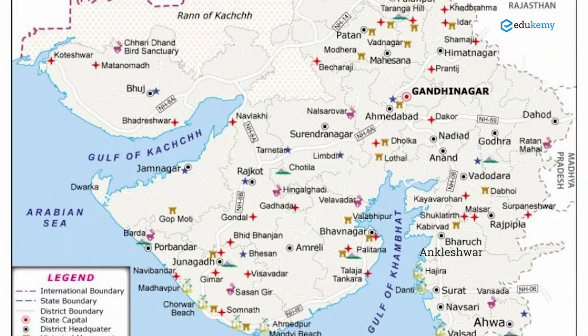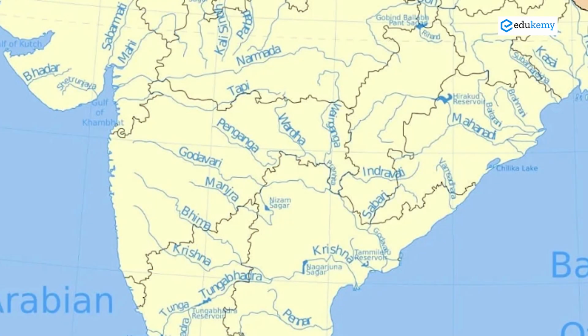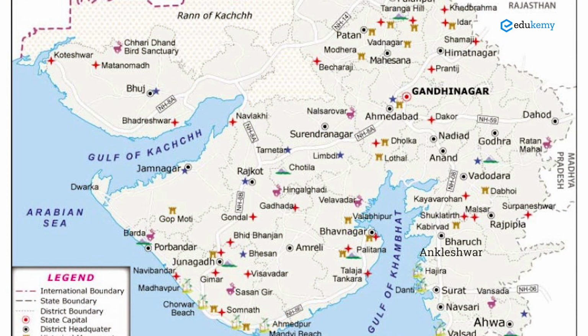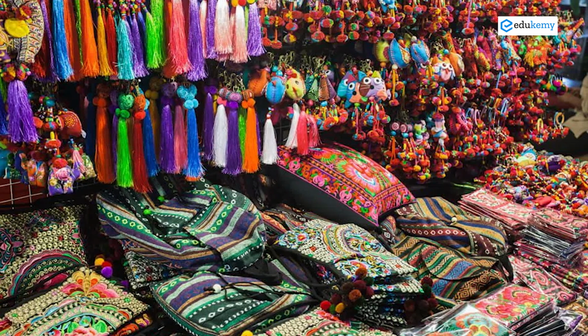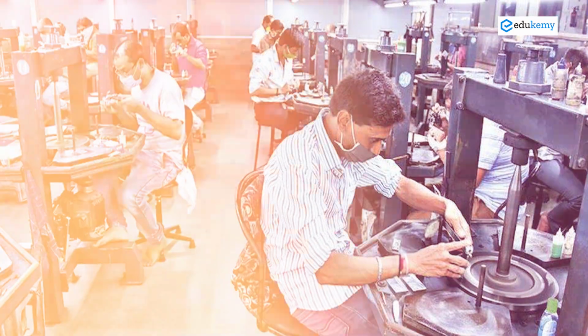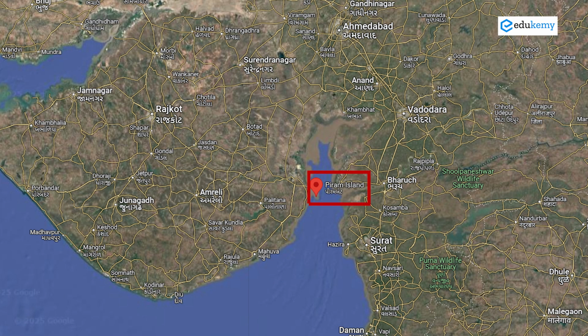You also have important coast locations like Hazira, Bharuch, and not very far away Ankleshwar, important settlements. You come further down south, you have the mouth of river Narmada and the mouth of river Tapi. The mouth of the Narmada is Bharuch, also an important port and the beginning of an oil pipeline terminus, and at the mouth of river Tapi is Surat. Surat is an industrial center, Surat for textiles, Surat for diamond polishing. And near this is another small island called Piram Island. Piram Island is actually a sandbar, deposits from the sediments brought by the rivers.